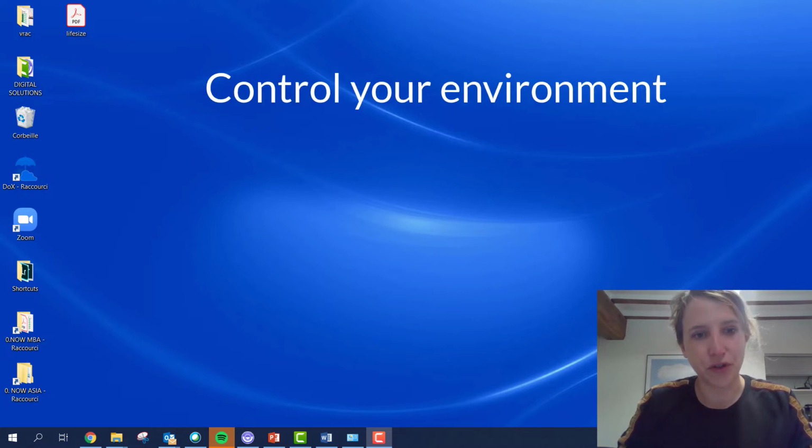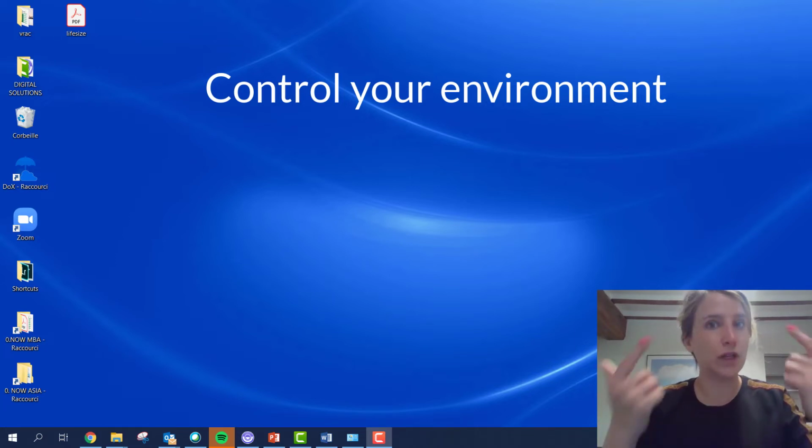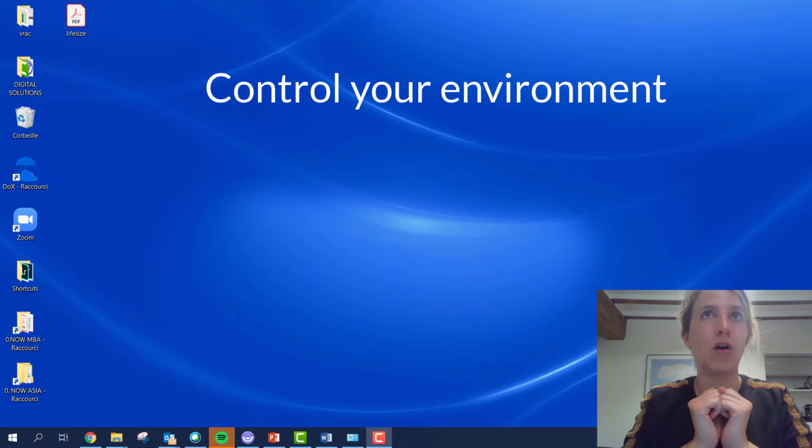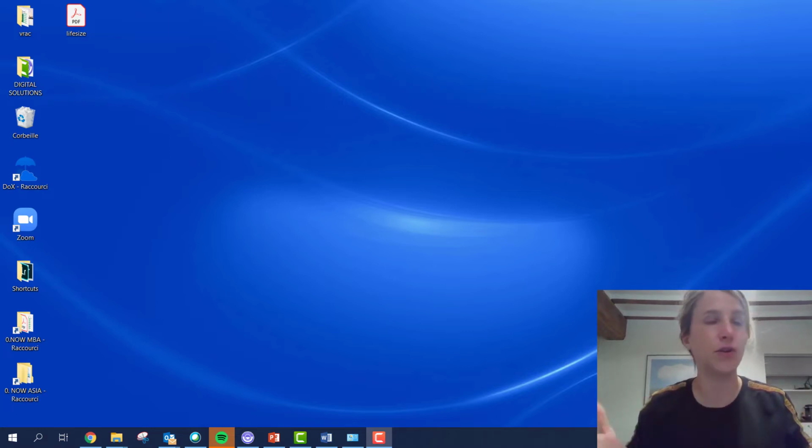In order to be efficient, also make sure that you are sitting in a quiet room. If you have a lot of noise around you, it will definitely impact the quality of the sound in the connected room. So please make sure that you are sitting in a quiet area.